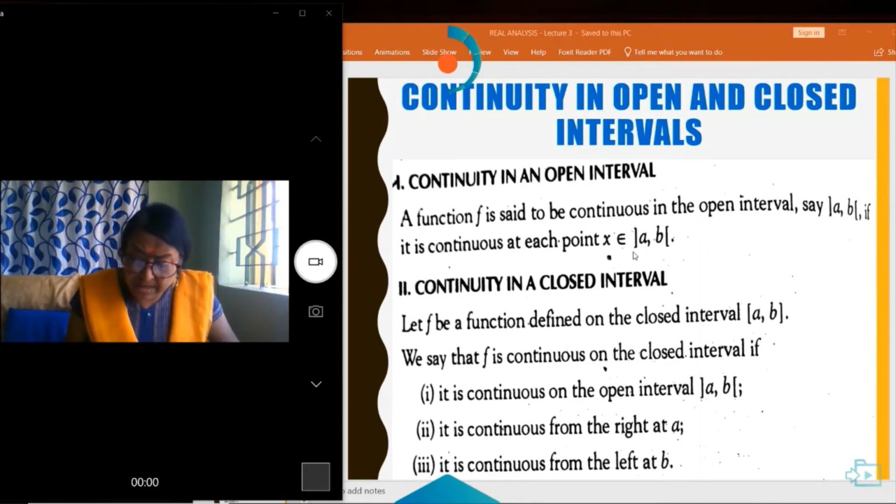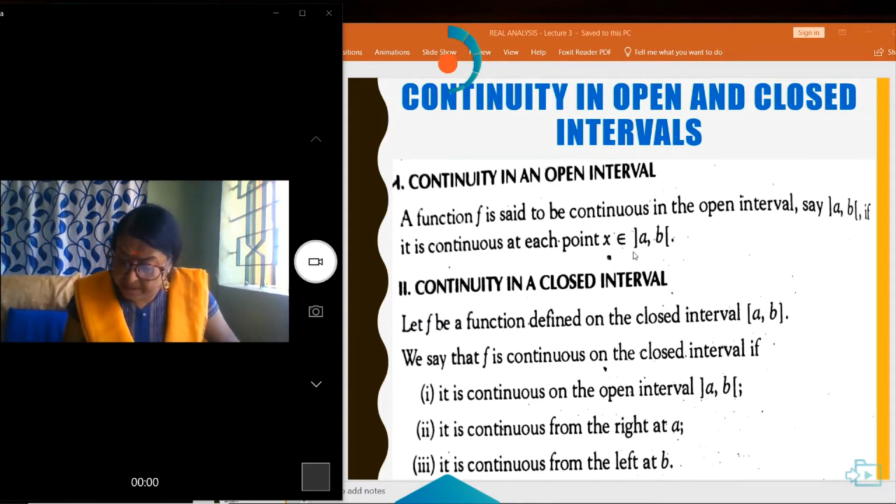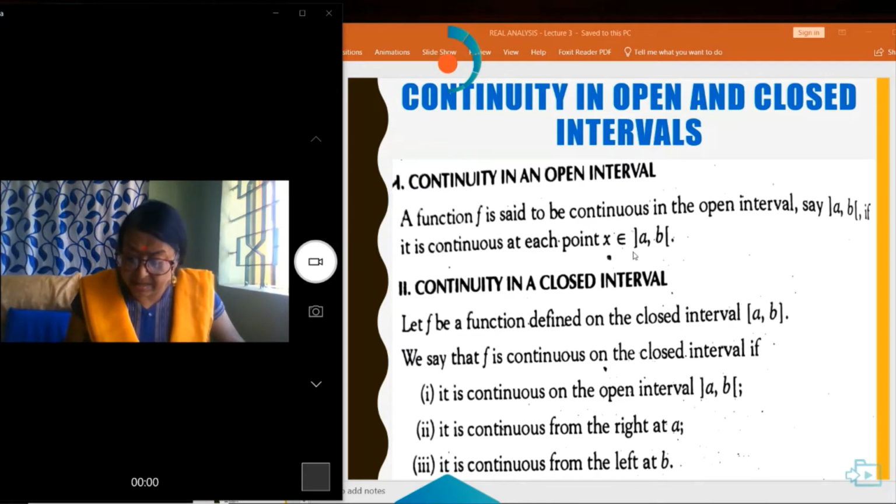Continuity in a closed interval. Suppose the closed interval is [a, b], then it should be continuous in the open interval. Next, it should be continuous from the right at x equal to a, and it is continuous from the left at x equal to b.